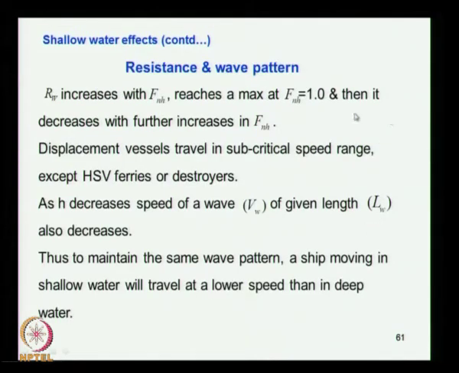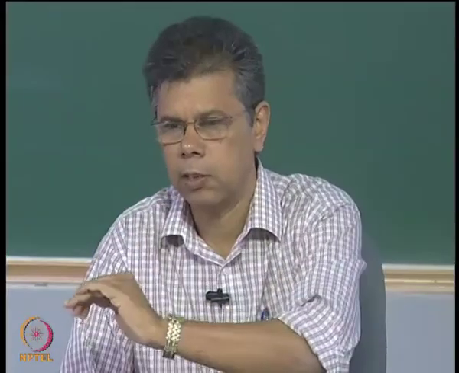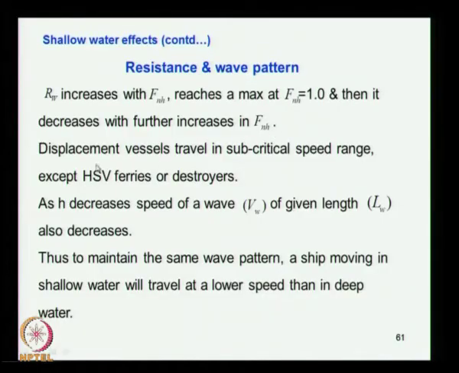The resistance in wave pattern, Rw, increases with Froude number h and reaches the maximum at Fn equal to 1, and then it decreases further with the Froude number, isn't it? We have seen that from the previous diagram: it goes up, reaches a peak and comes down. When it reaches the peak at Fnh equal to 1, then for Fn greater than 1 the resistance comes down.